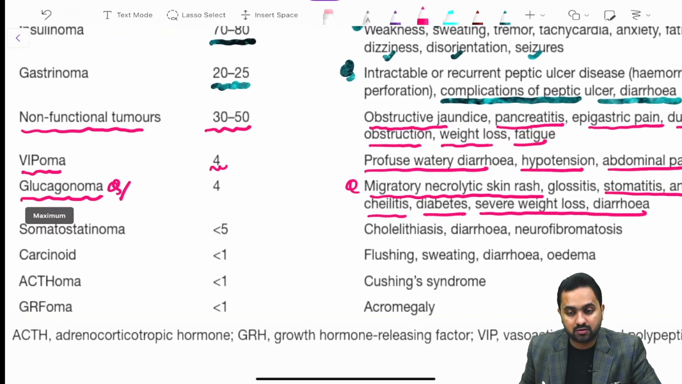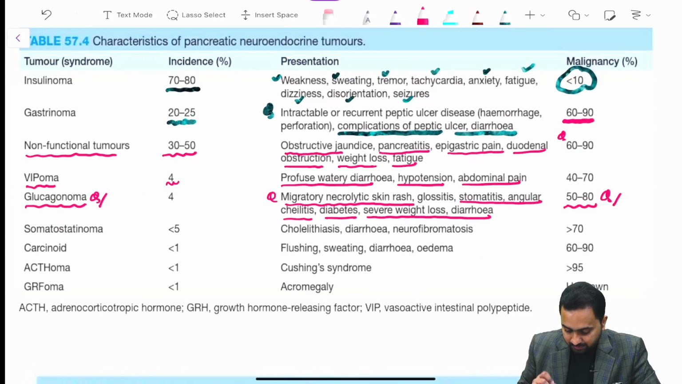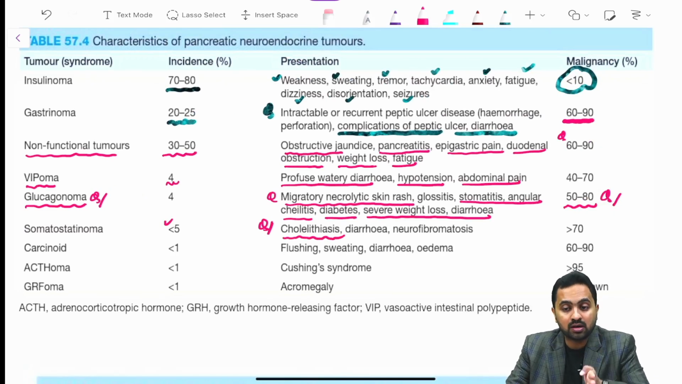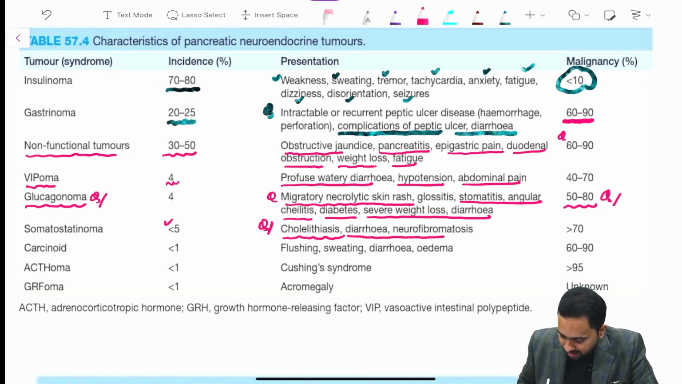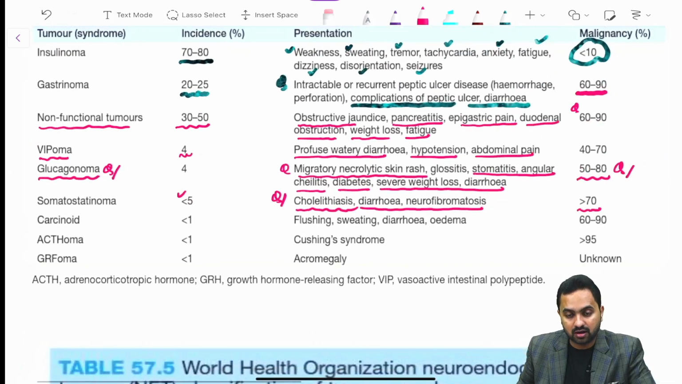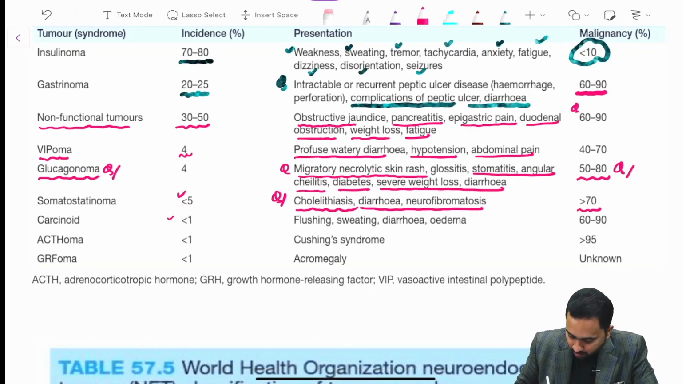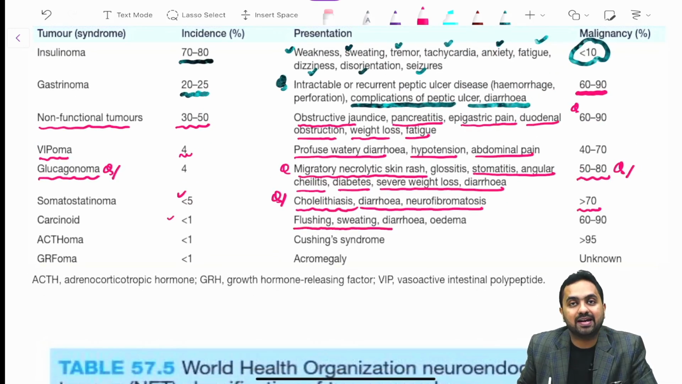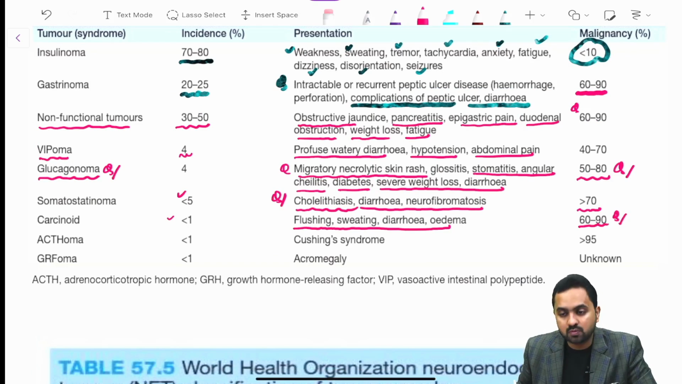Then we have your somatostatinoma, which has an incidence of less than 5%, presenting with cholelithiasis. So this is another important presentation which is exclusive to your somatostatinoma, along with diarrhea and neurofibromatosis. Malignancy chances are more than 70%. Then you have your carcinoid, which is less than 1%, presenting with flushing, sweating, diarrhea and edema. Malignancy chances are 60 to 90%.